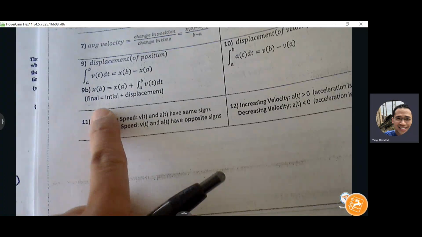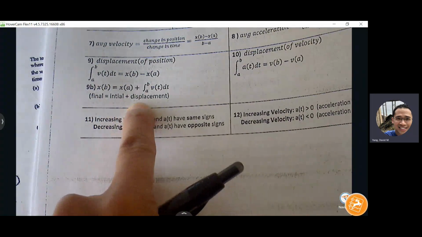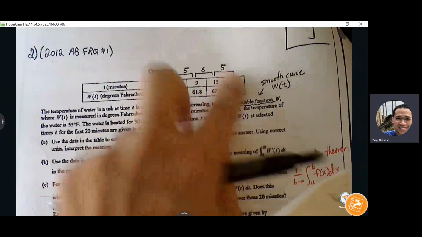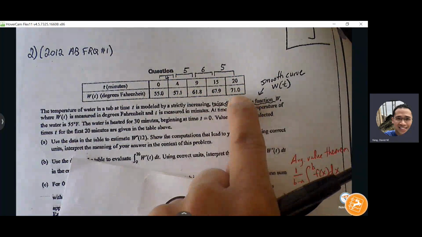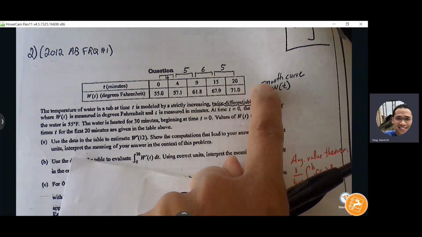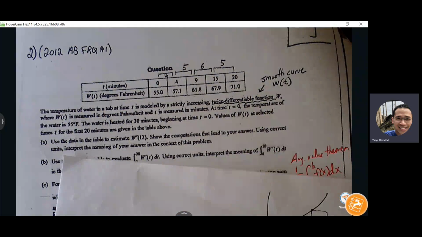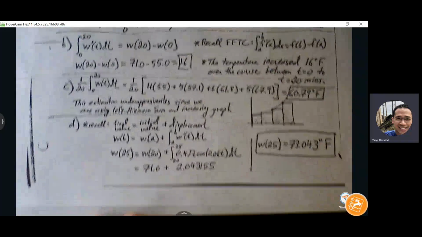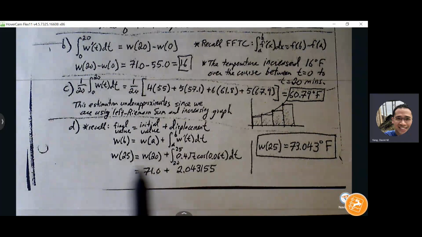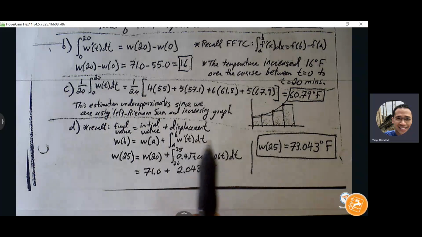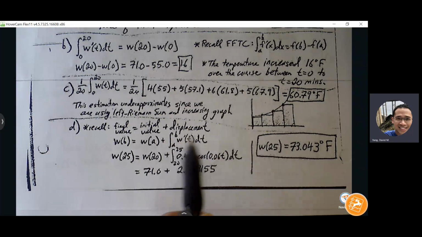So we have this, right? We have final equals initial plus displacement. Well, in this case, if I want to find my final temperature, I have my initial temperature, which is that 20th minute. The 20th minute, I know, is 71 degrees, and then we can just figure out that change in temperature to get to the 25th minute using that formula. Okay, so if I want to find the temperature at the 25th minute, I can just start at the temperature of the 20th minute and then figure out the rest using integral, using antiderivative.